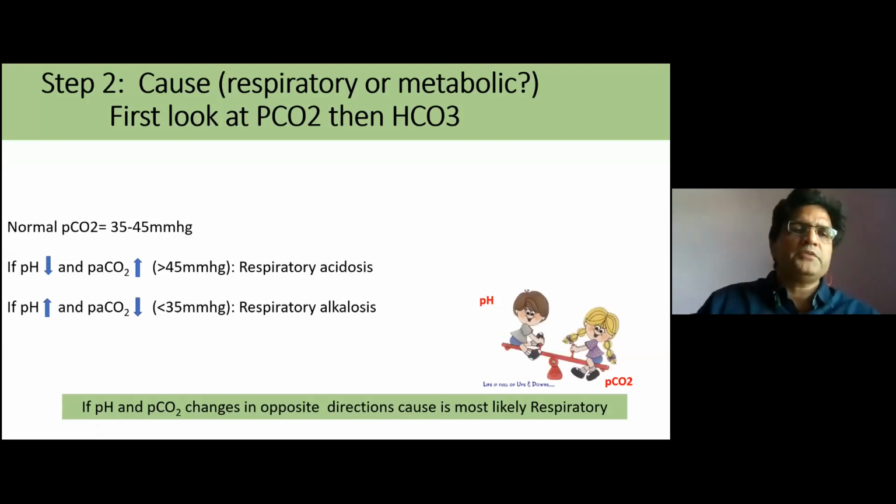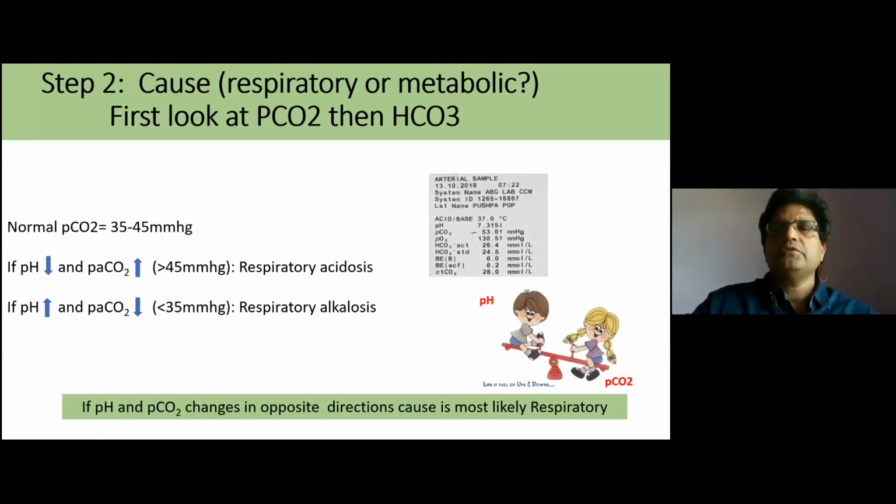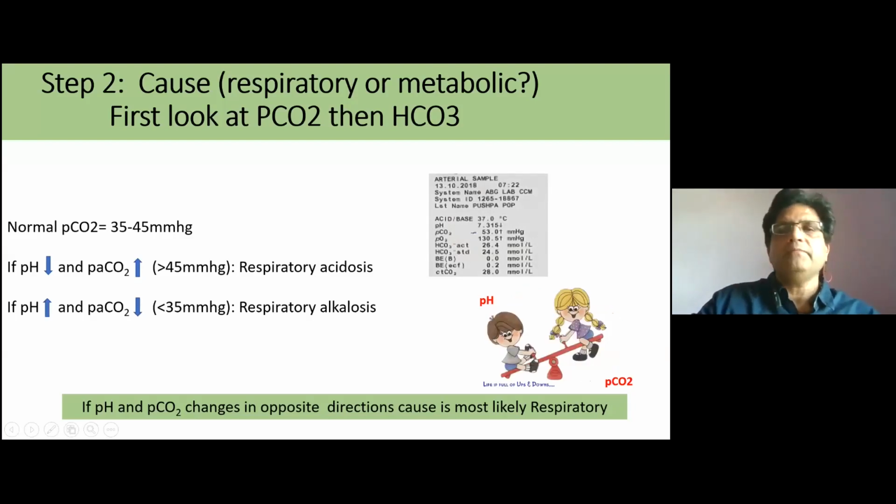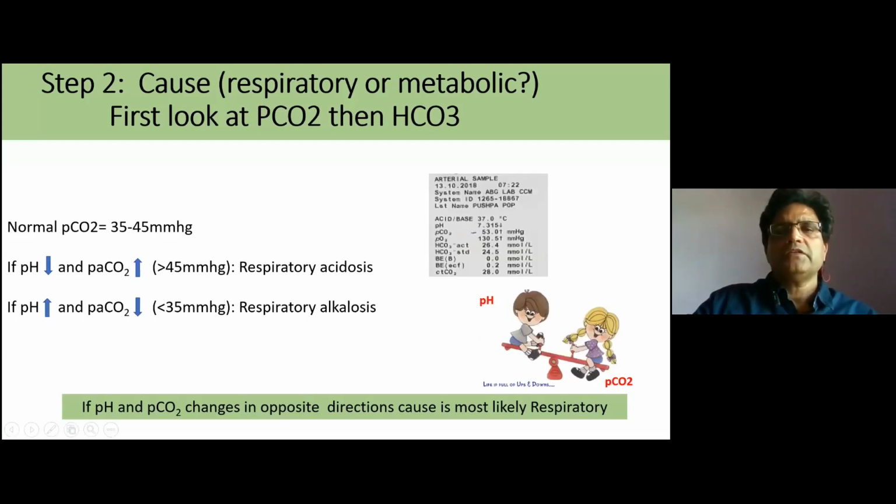The third part we have to observe is the bicarbonate. In this example, we can see the pH is 7.315, that is acidemia, and the PCO2 is high, that is 53. So PCO2 is more than normal. We call it respiratory acidosis. And this is reversed, that is pH is dropping and PCO2 is rising. A seesaw appearance. So this is respiratory acidosis.